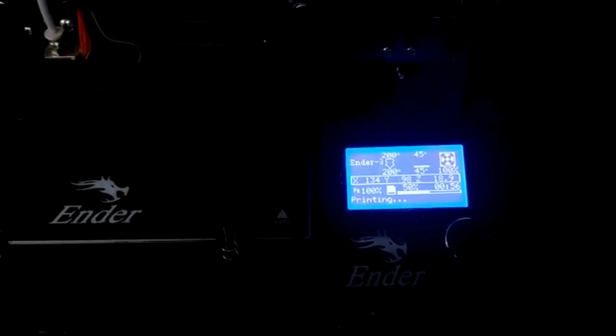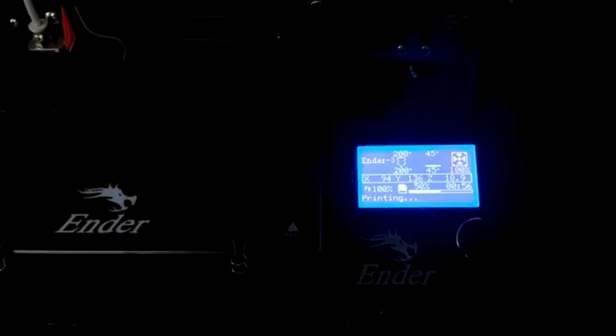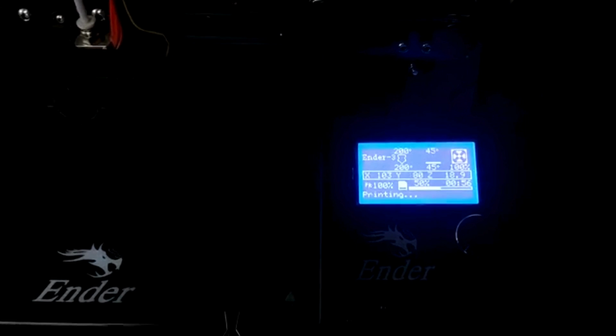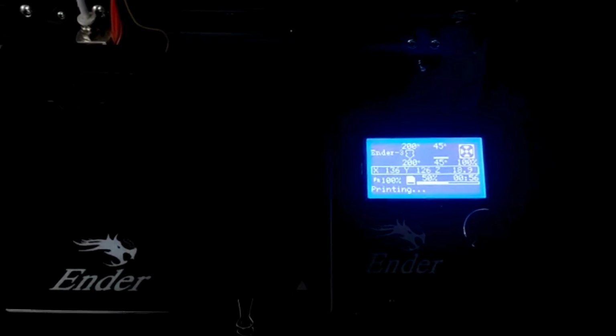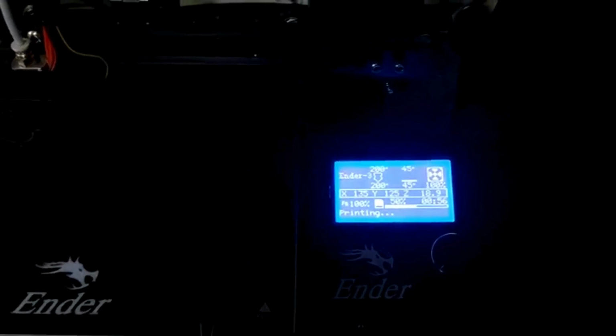We can see the dimensions, that is the x-axis, y-axis and the z-axis dimensions are varying as the design is varying. We have the percentage, that means how much it is completed, that is 50% of the printing is complete. And on the side we can see the time duration, that means for 56 minutes the printing has been done. Thank you.